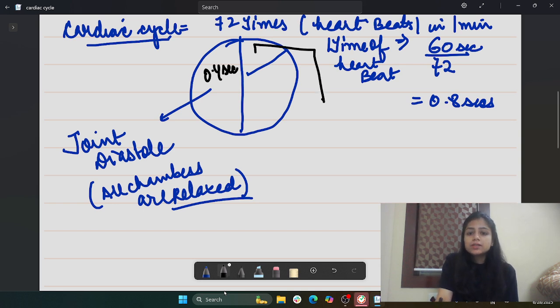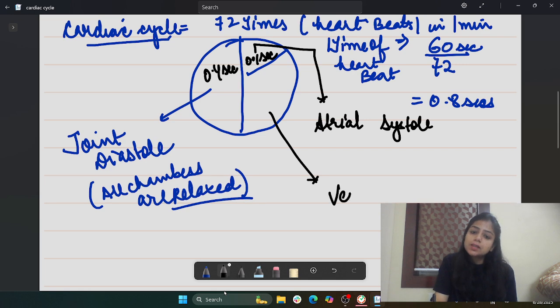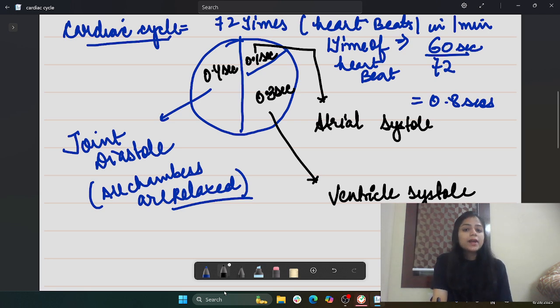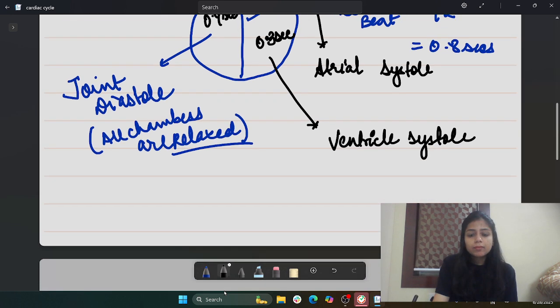This is called atrial systole. Atrial systole means both the atria will contract. That usually happens for 0.1 seconds. And this one is called ventricular systole. This usually we see for 0.3 seconds. So in total, 0.8 seconds. In 0.8 seconds, one complete cardiac cycle, one complete heartbeat, happens. I hope it's well enough for you to understand, right?